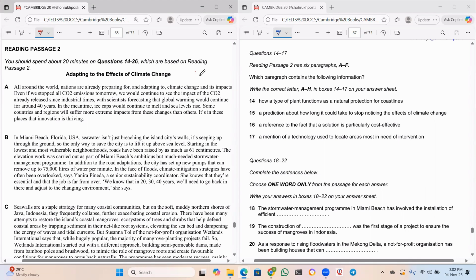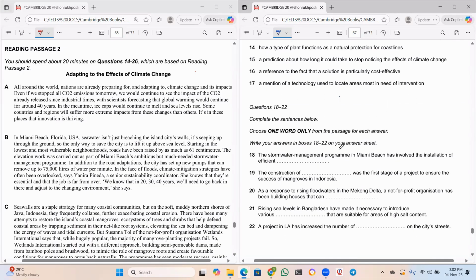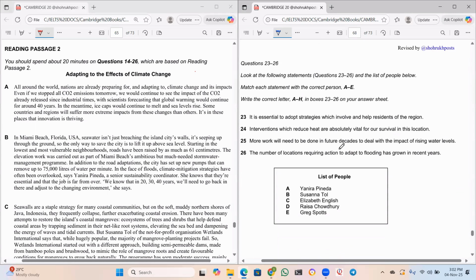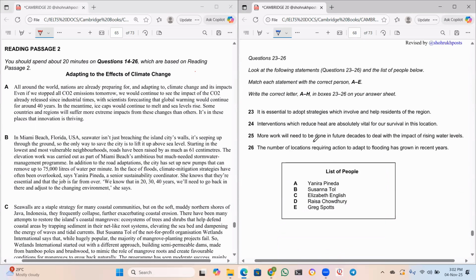So as you can see on your right hand side, you have different types of questions, right? The first set of questions is match the information. So you have a lot of statements here, and you have to match which statement is matching to which paragraph. Then you have one word answers, which is like fill in the blanks. This is another set, and coming to the last set, that is matching the people.